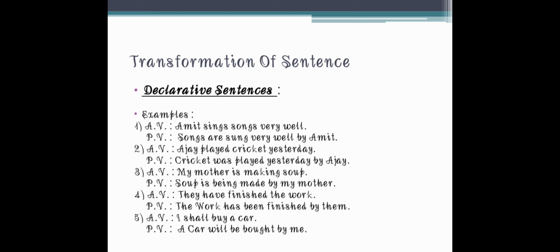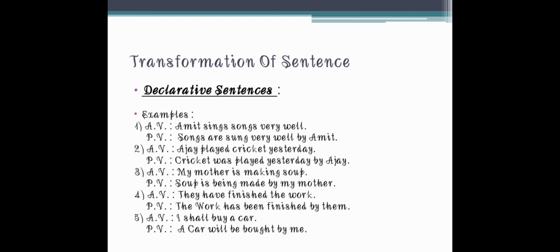Then we have studied, which is very important for your examination, the transformation of sentences through different types of sentences. First, it was the declarative sentence. Declarative sentence means the simple type of sentences. Let us take one or two examples. Amit sings songs very well.